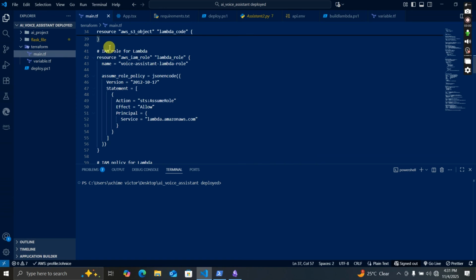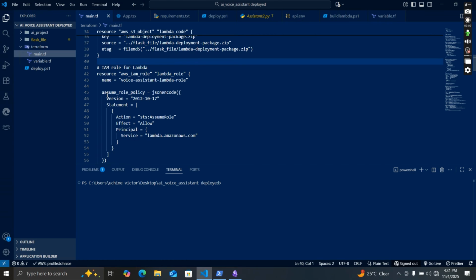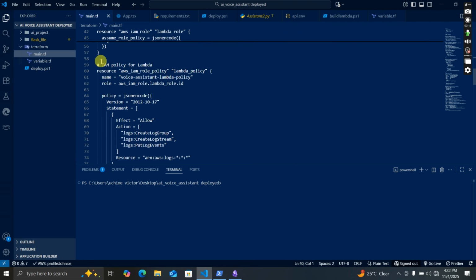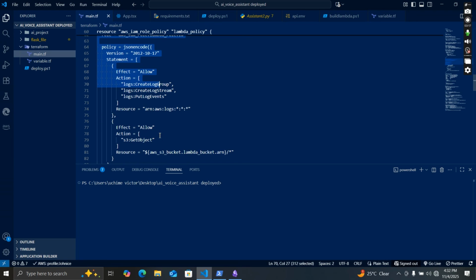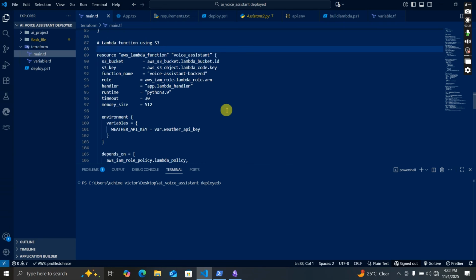And then we're also going to be configuring the IAM role, which is the role for Lambda, to enable it to create Lambda. So we're also going to be configuring the IAM policy. I think we should all know this by now. So this should be the function.